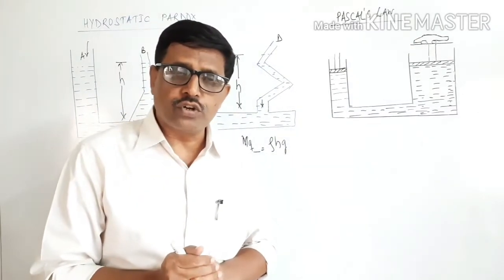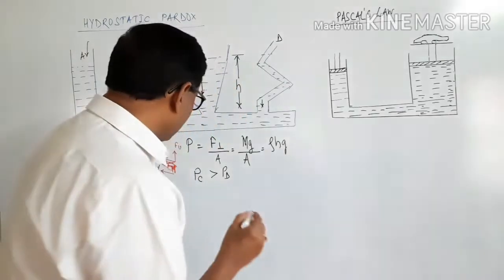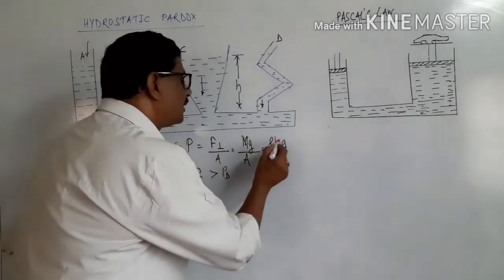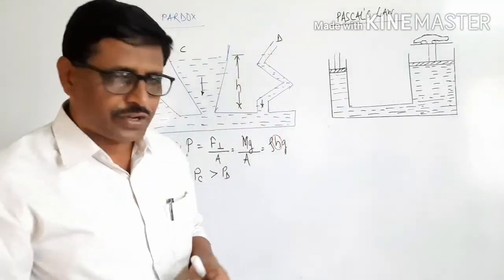Here also it is interesting to know that the pressure exerted depends on the height. It only depends on height, not on area.